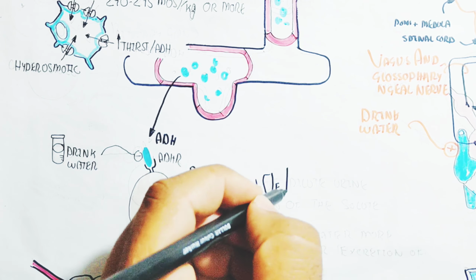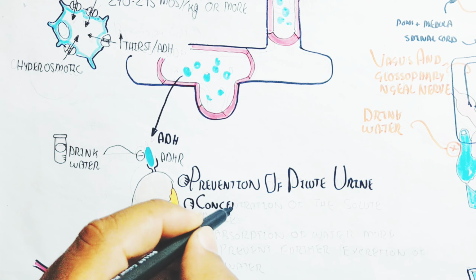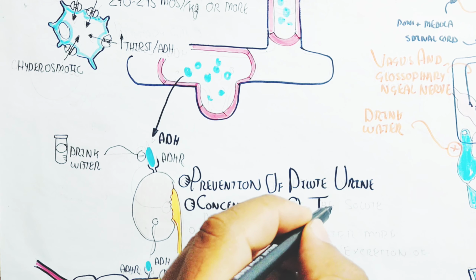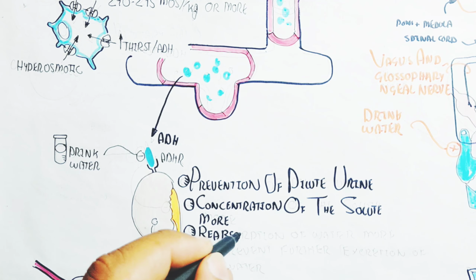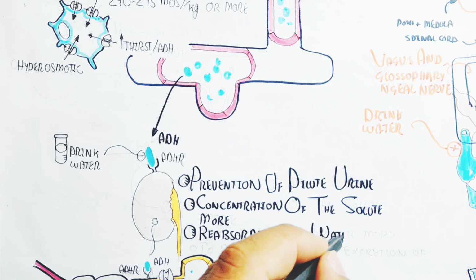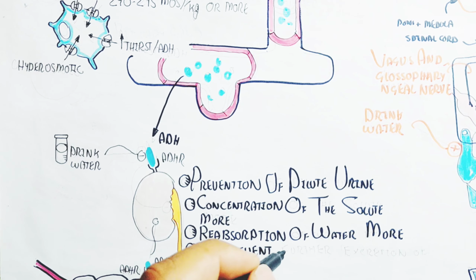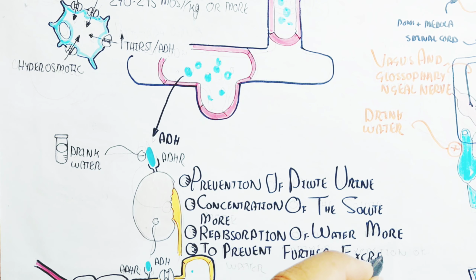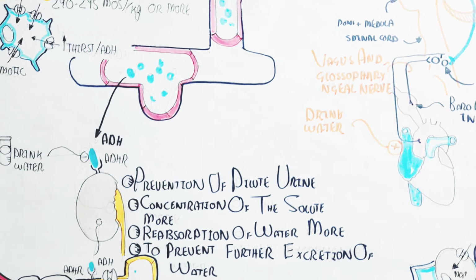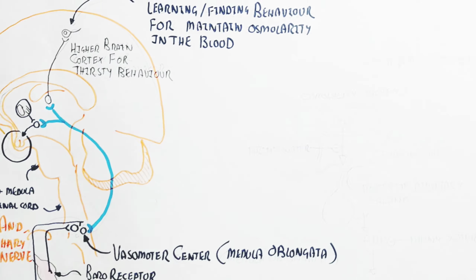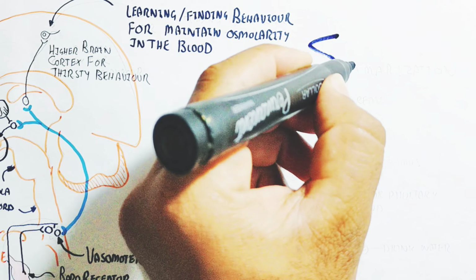And in this way, whenever you are thirsty, dilute urine is prevented. The dilute urine will not be produced, while the concentrated urine has more solute concentration and less water compared to dilute urine, with more reabsorption of water to prevent further excretion of water. In this way your body will hold the water while excreting the sodium, and in this way your body maintains the water and sodium in your body.